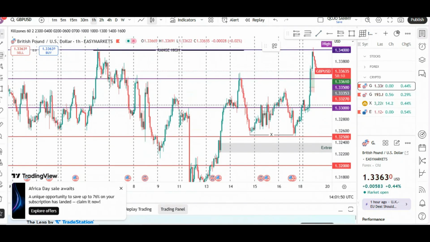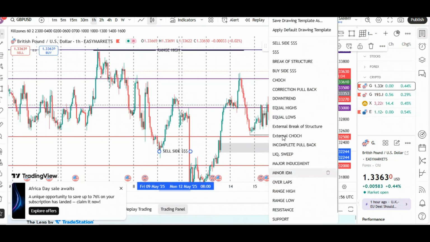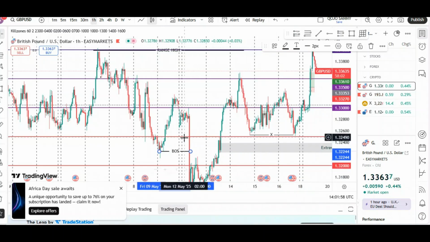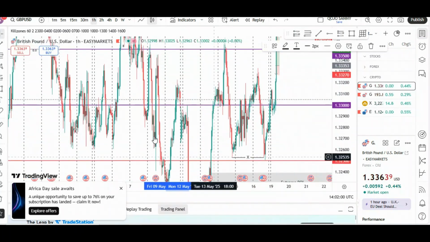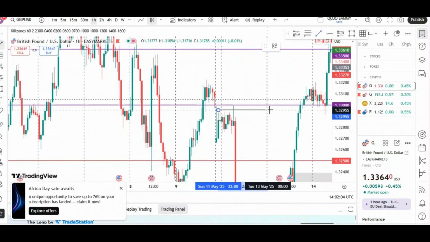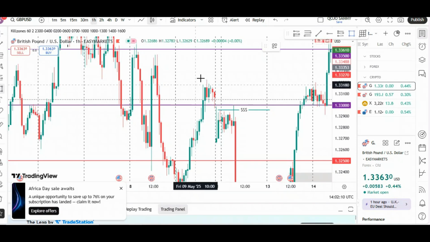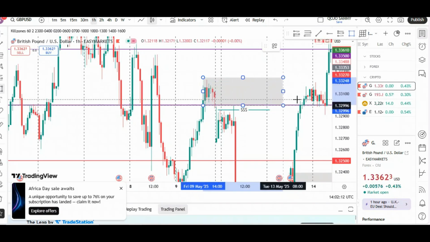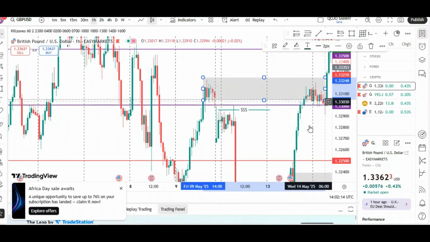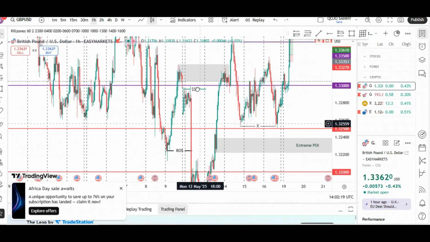So this was the last brick of structure that the market created. It gave us liquidity, a lot of liquidity right here. And then the market also gave us a supply level right about here. So it's in two things.